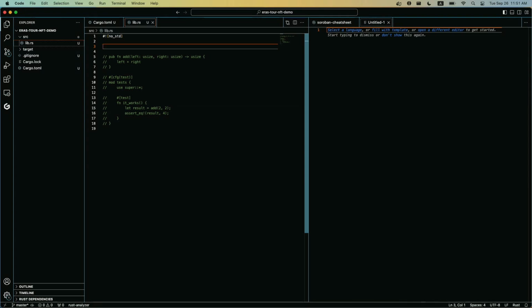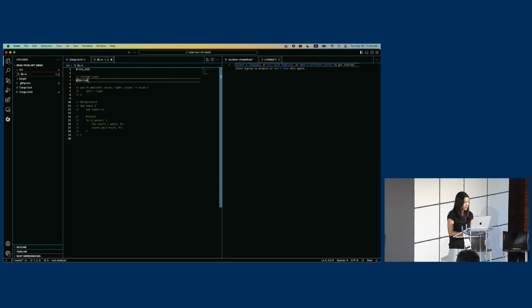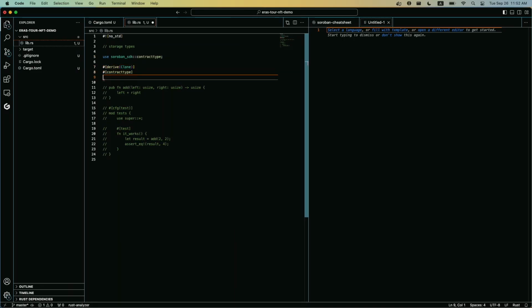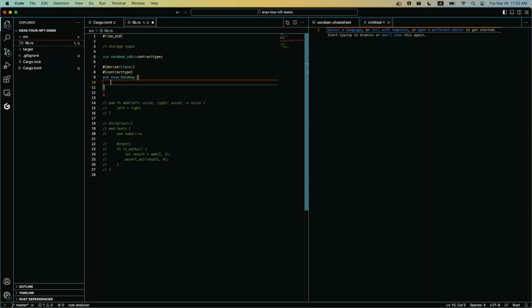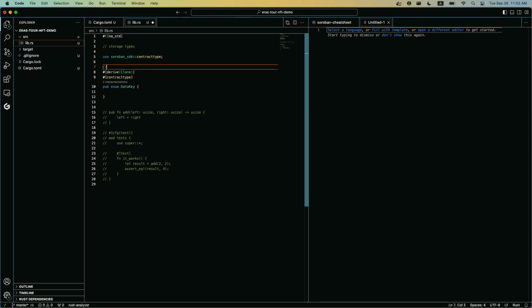I am not going to go into depth on how it works, because Garen is going to talk about it at 120 here. So let's talk about how we are going to store our contract. Let's do storage types, and I believe it's derive clone and contract type. A nice thing is it auto-imports contract type for me. I'm going to write this data key, and this will be our shared state that we'll be using throughout our contract.